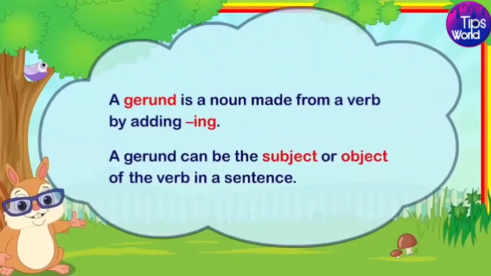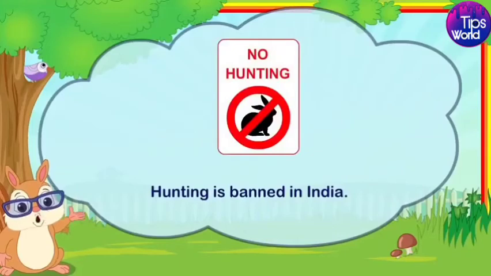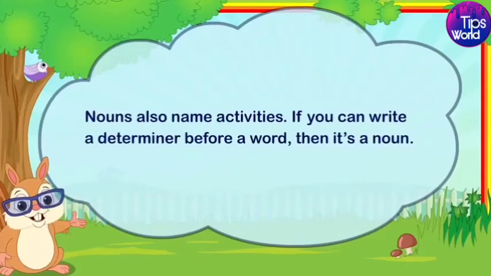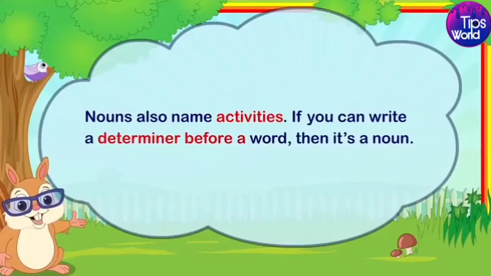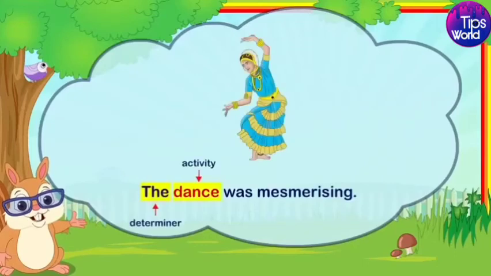For example, hunting is banned in India. Nouns also name activities. If you can write a determiner before a word, then it's a noun. For example, the dance was mesmerizing.